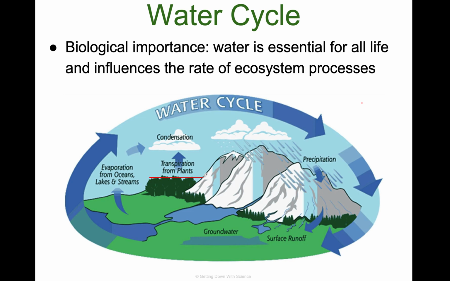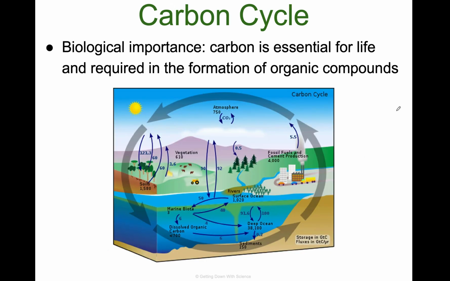So you also need to know that there's transpiration from plants that contributes water to this water cycle. There's also things like groundwater and surface runoff that will contribute to this water cycle. And then, of course, evaporation from everywhere there is water. So just as long as you know the importance of it. Water, that's the importance of it.